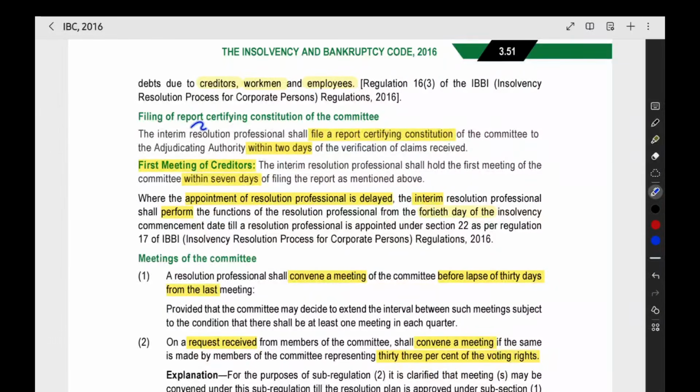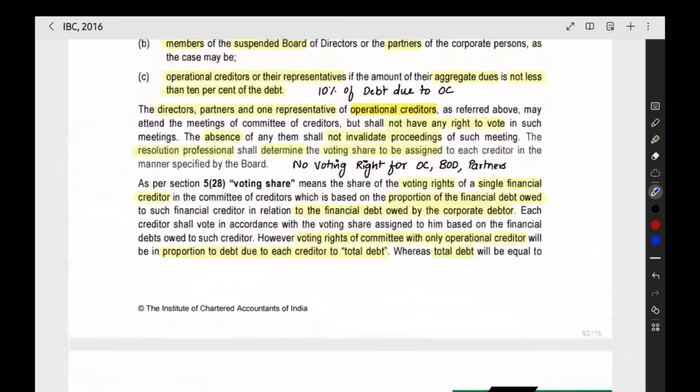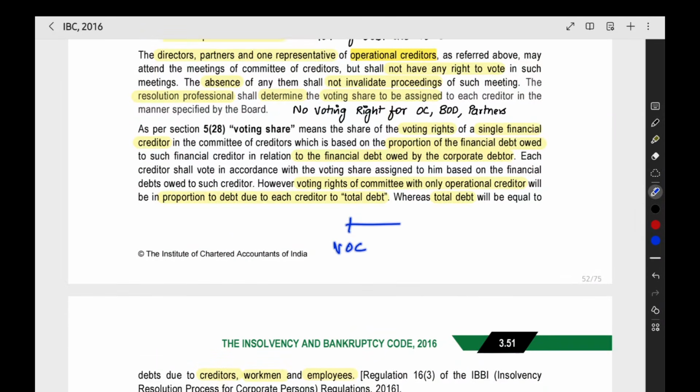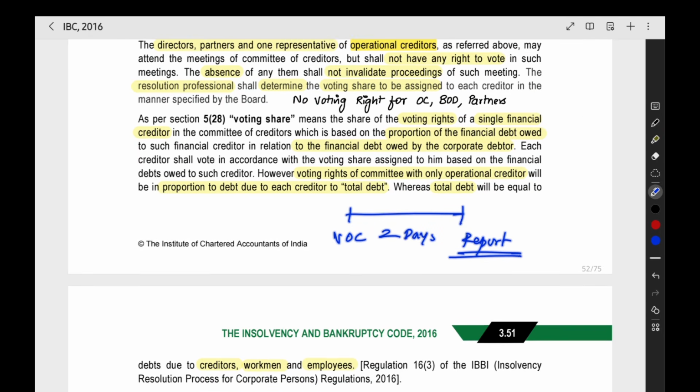The next thing is filing of report certifying the constitution of the committee. After successfully forming the committee, what will happen? The interim resolution professional IRP has to file a report that this is the committee of creditors, we have formed it, these are all the members, like these are all the voting share, like all the relevant information should be there in the report, and then that report should be filed to the NCLT. You have to file the report to the NCLT within 2 days of the verification of claims received. After verifying the claims, within 2 days, you have to file the report certifying the constitution of the committee of creditors.